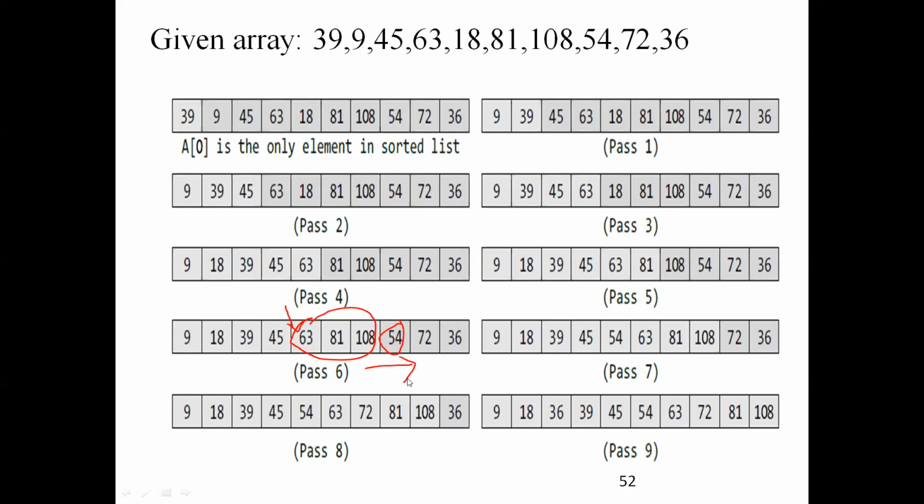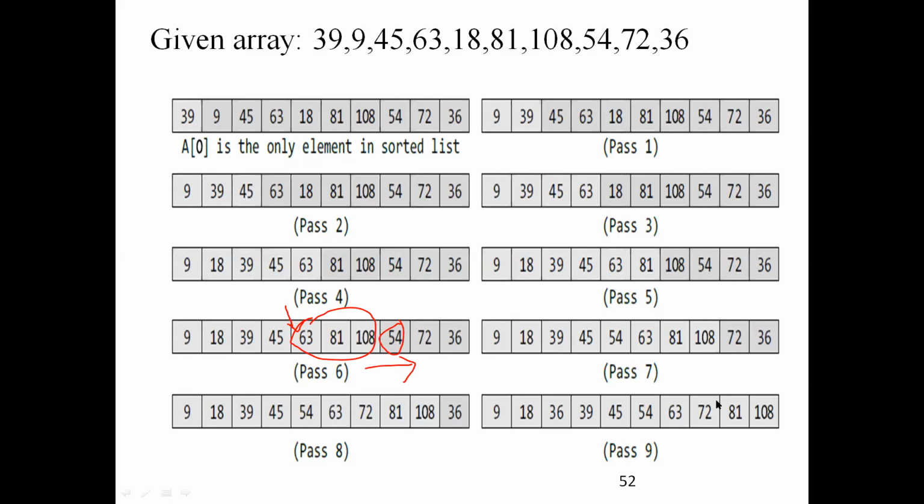First I have to remove this 54 and store it in a temporary variable. Then I do this process. Finally, I store the 54 in the exact location. So it incurs cost. That is the problem in the case of insertion sort. Like this, you are inserting 72.